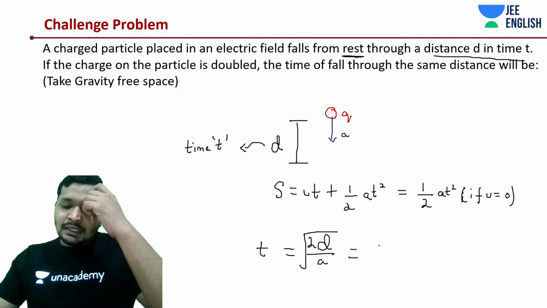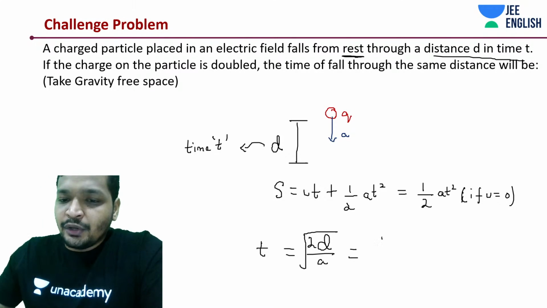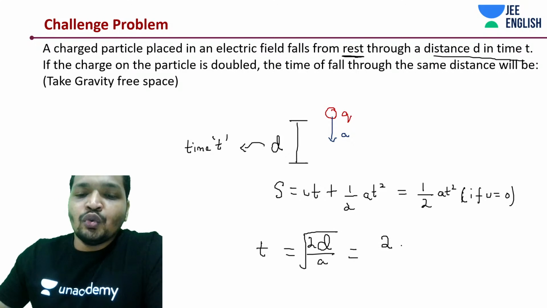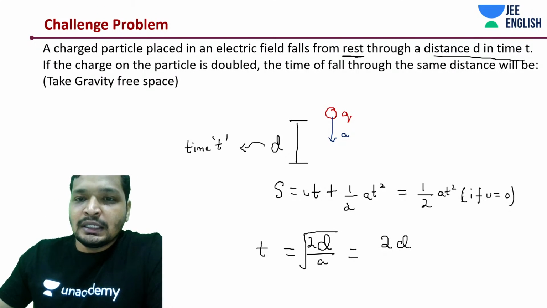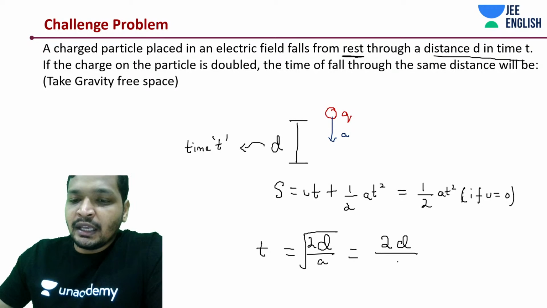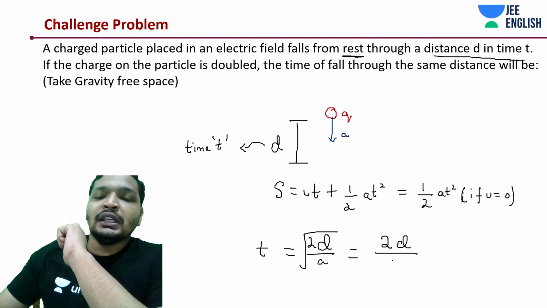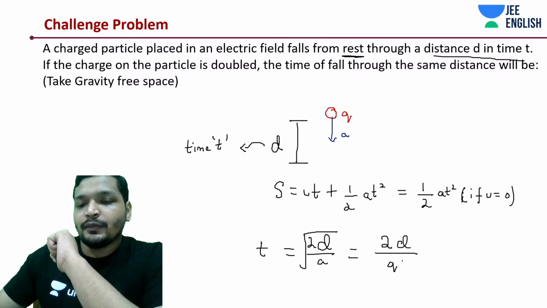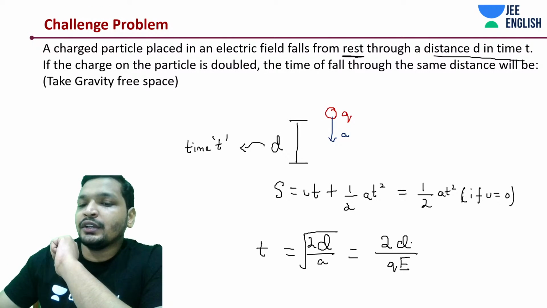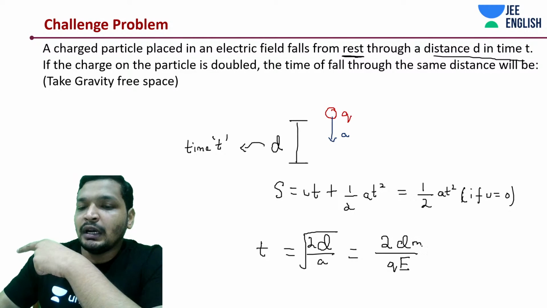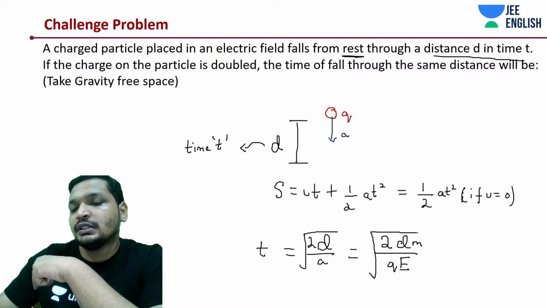And how much is this, guys? This is going to be root of 2d divided by a. If you remember, what was a? QE by m. Just write down that QE by m. I'm taking this m on the top.